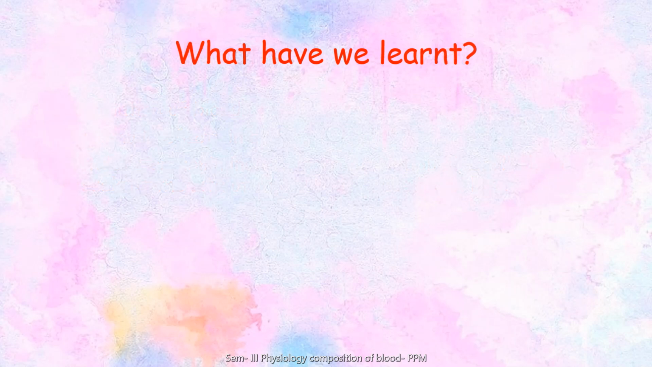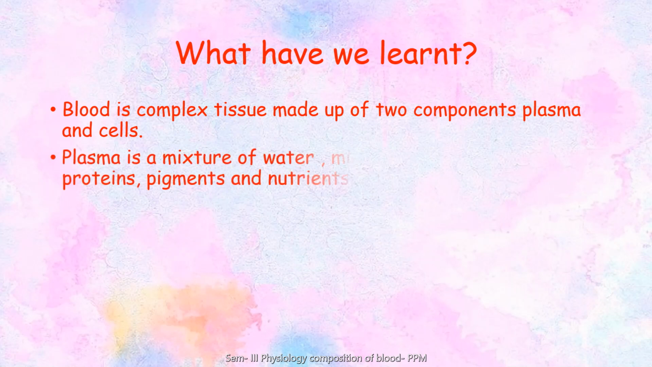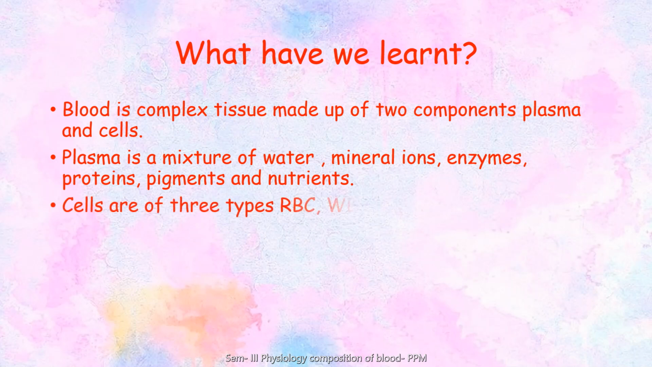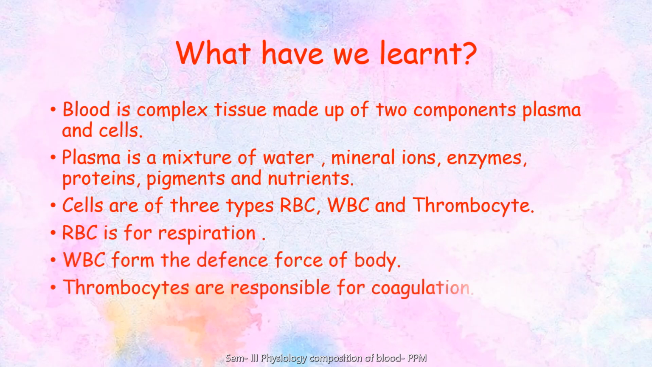So what have we learned, students, in this topic, composition of blood? That blood is a complex tissue made up of two components, plasma and cells. Plasma is 55%, cells are 45%. Plasma is a mixture of water, mineral ions, enzymes, proteins, pigments, nutrients, fluctuating components, and constant components. Cells are of three types: RBC, WBC, and thrombocytes. RBCs are for respiration, WBCs are the defense force of the body, and thrombocytes are responsible for coagulation.